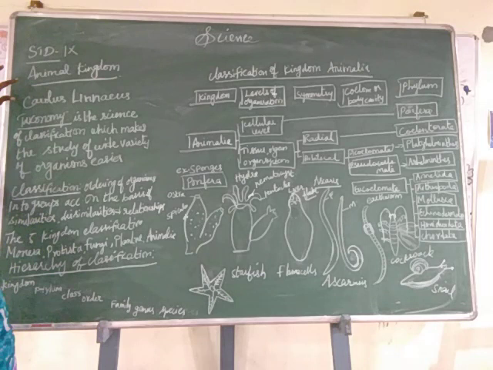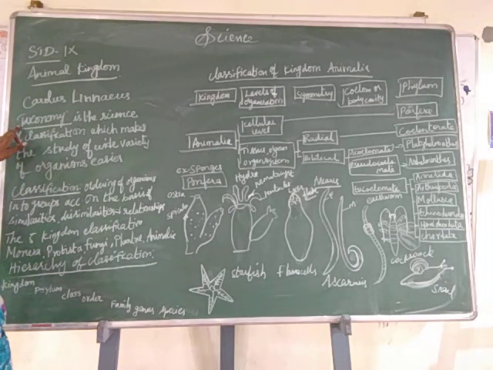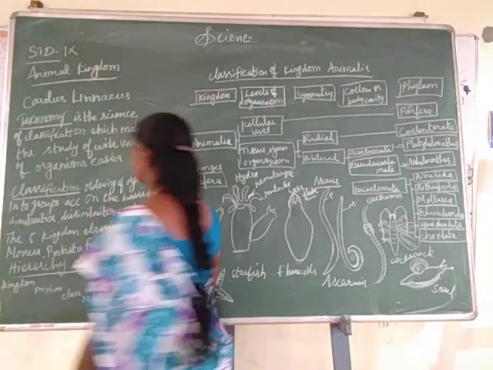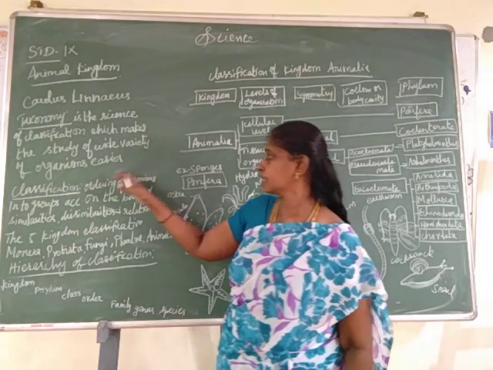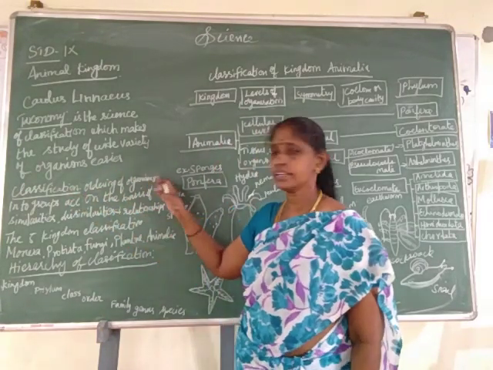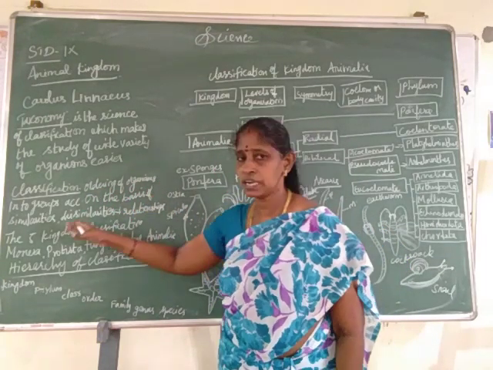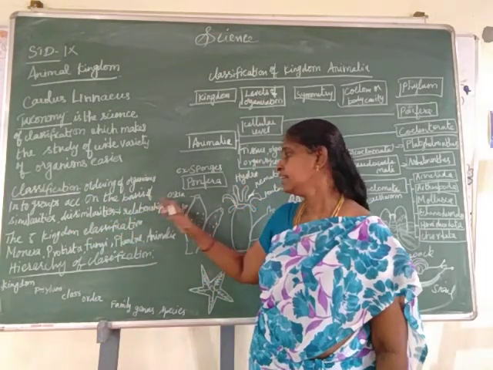Animal kingdom was classified by the Swedish scientist Carolus Linnaeus. He gave us a taxonomy. Taxonomy is the study of classification, which makes the study of a wide variety of organisms easier. Classification is the ordering of organisms into groups on the basis of similarities, dissimilarities and relationships.